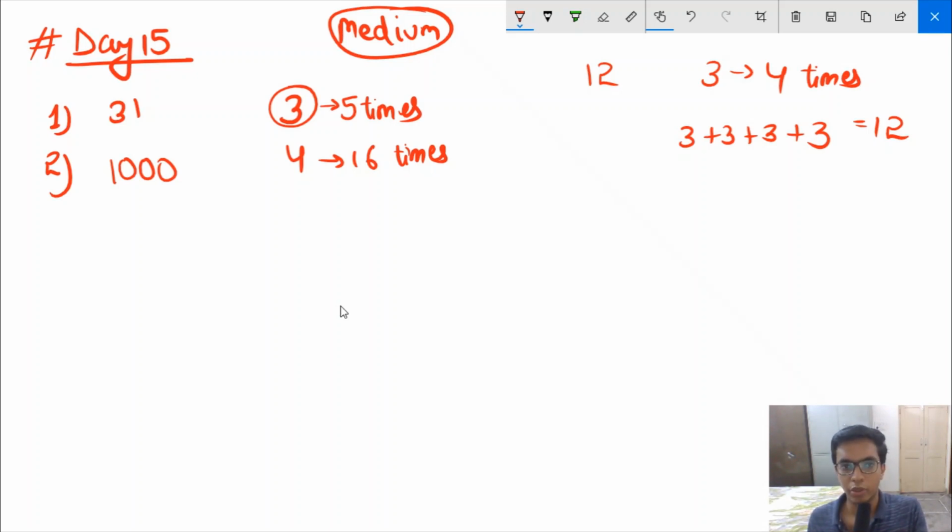Similarly, you have to use the number 3 five times. Apply any operation: addition, subtraction, multiplication, division. You can put a power. You can do anything. Basically I need to see just the number 3 in the equation 5 times, and you have to arrive at the number 31.